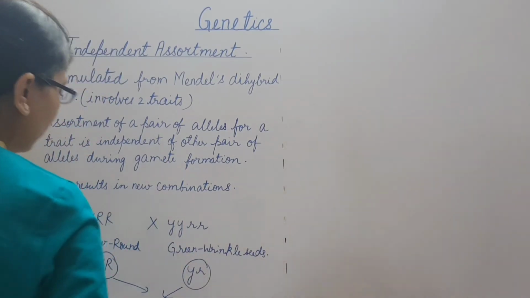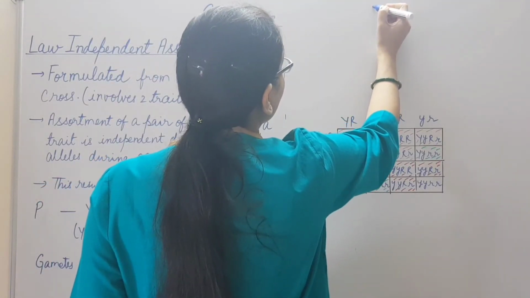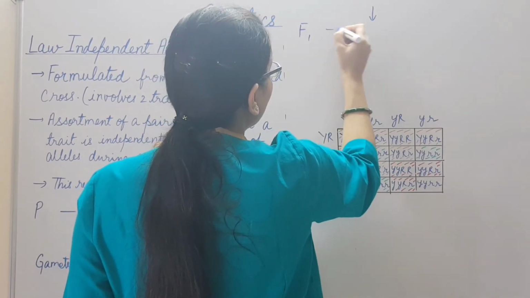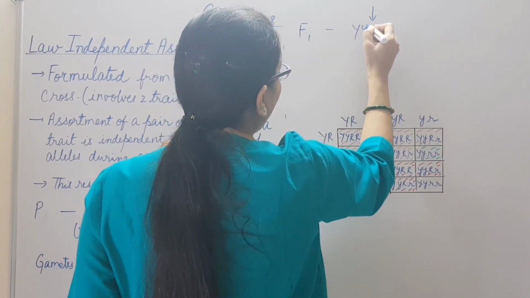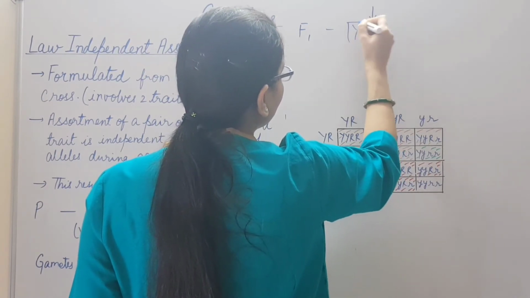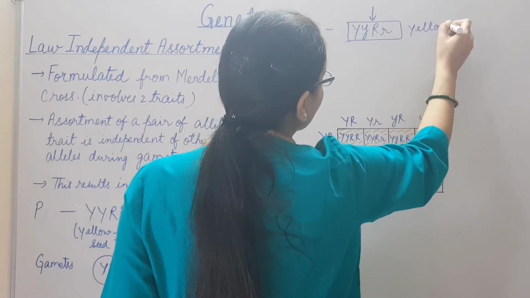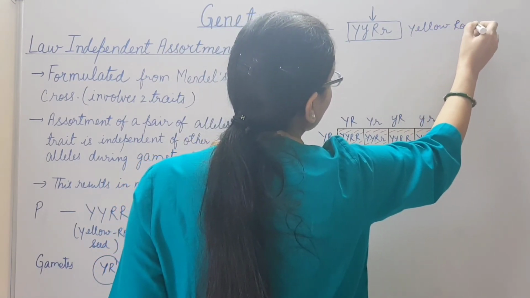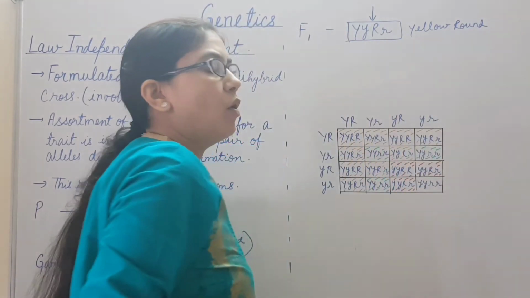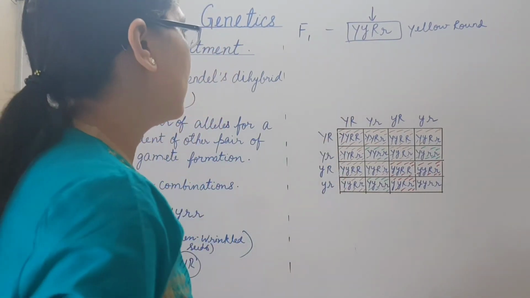So the fusion takes place and the F1 generation that we get are all yellow and round. It is heterozygous for both the characters, that is, the genotype is double heterozygous.